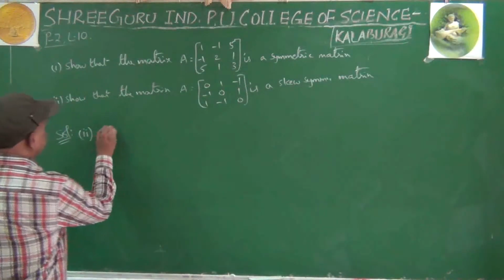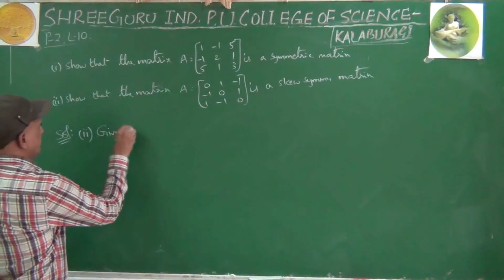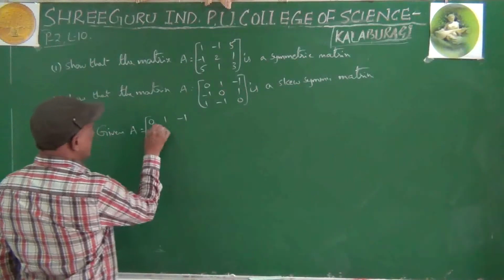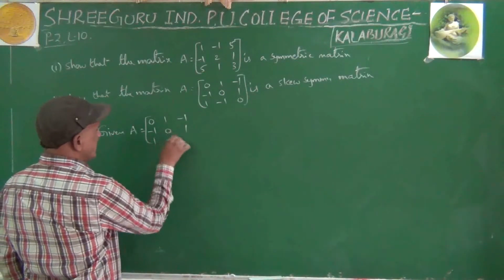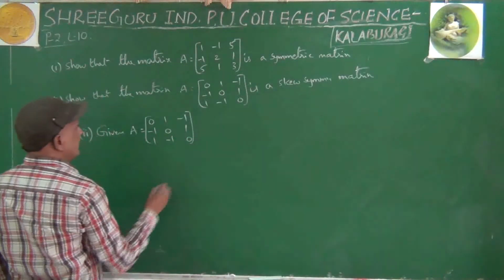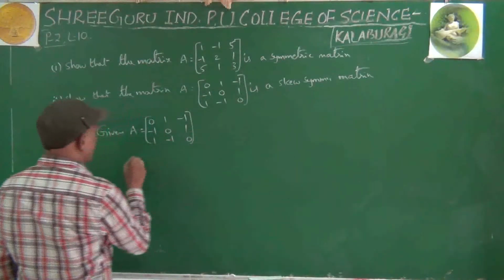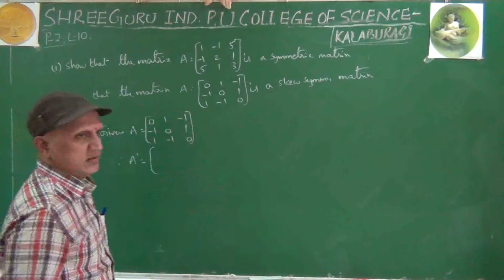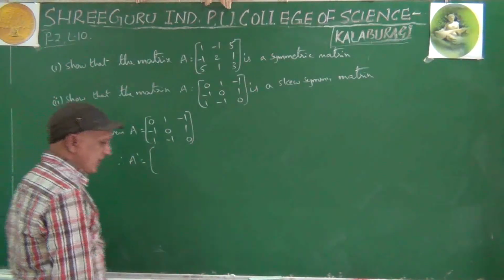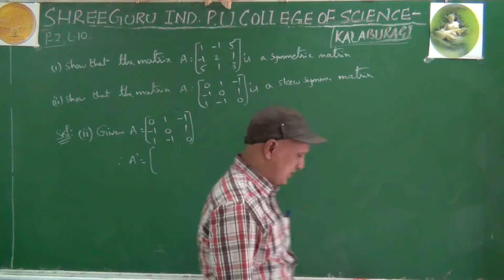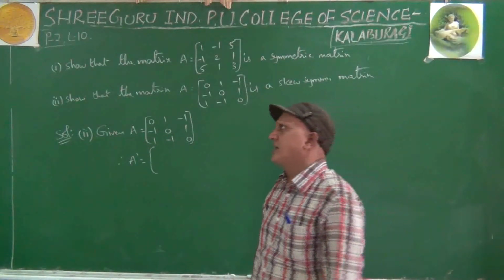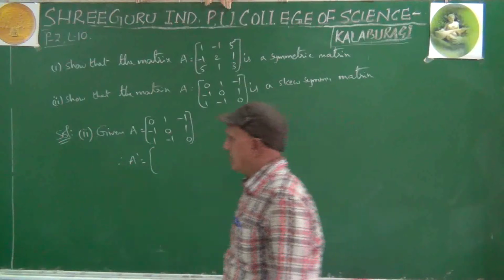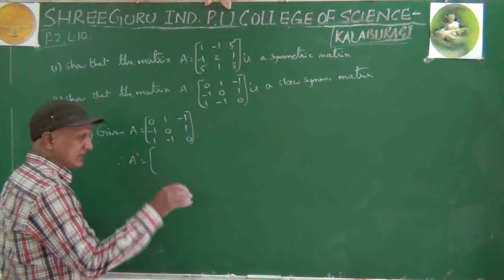Second question. Given capital A equal to 0 1 minus 1, minus 1 0 1, 1 minus 1 0. Find out A dash. We have to prove that it is skew symmetric. When can we prove that the given matrix is skew symmetric? If we get A dash equal to minus A, then we can say that it is a skew symmetric matrix. A dash equal to minus A.